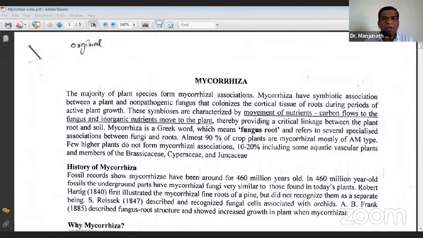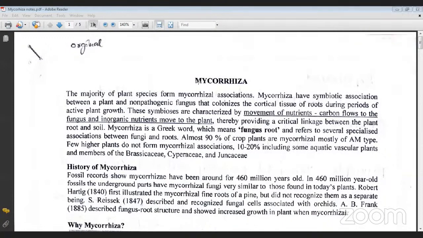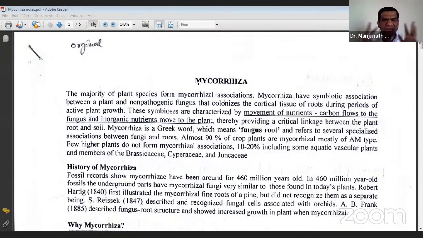Since you are all postgraduate students, I'm sure the concepts are not new to you all. Here, it is just a revision class, particularly revising for the exam.